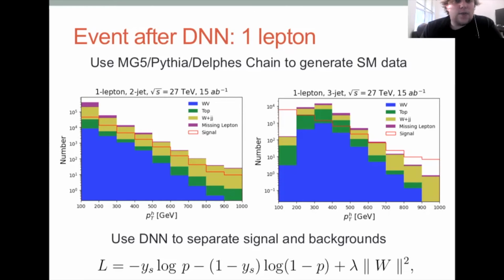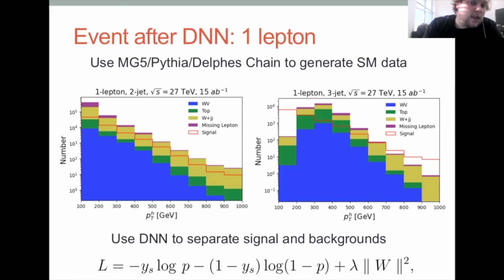These are for the 2-jet and 3-jet final states at high energy LHC. You can see on the far right of the plot that the signal grows above the background at high pTH. And even on the left plot, even though it's not above the background, you can still disentangle it statistically.